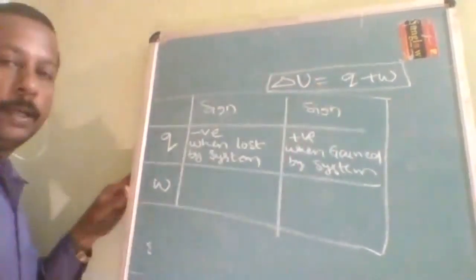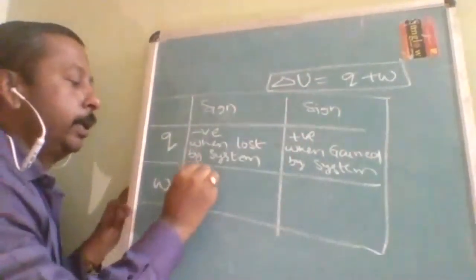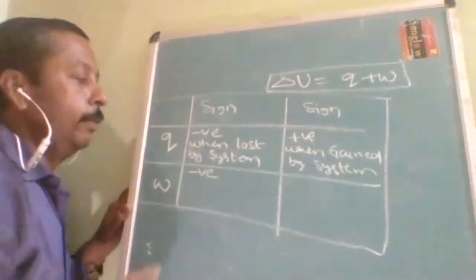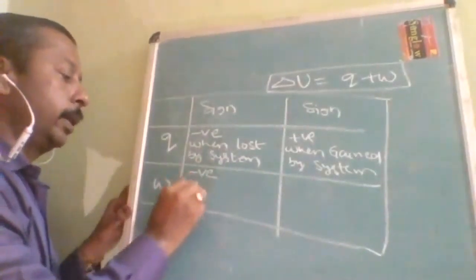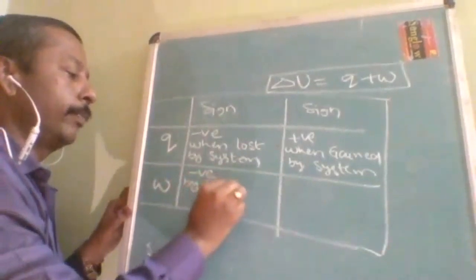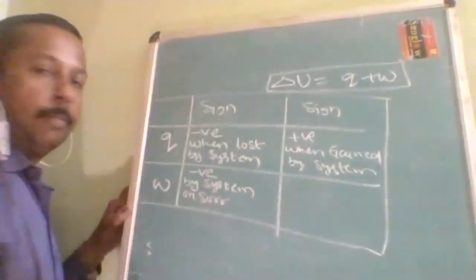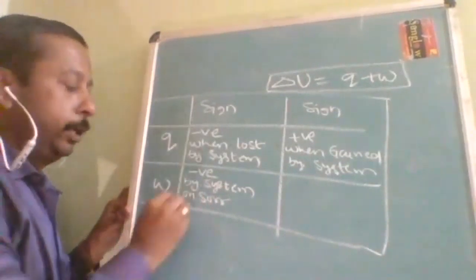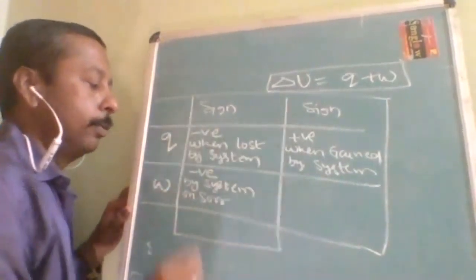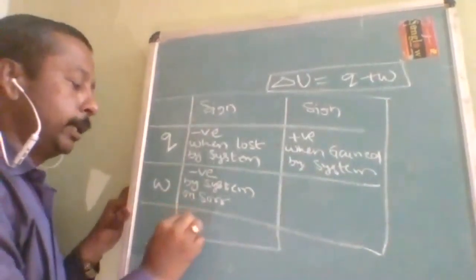Work done will be negative when work is done by the system on the surroundings. By the system means it will be expansion.